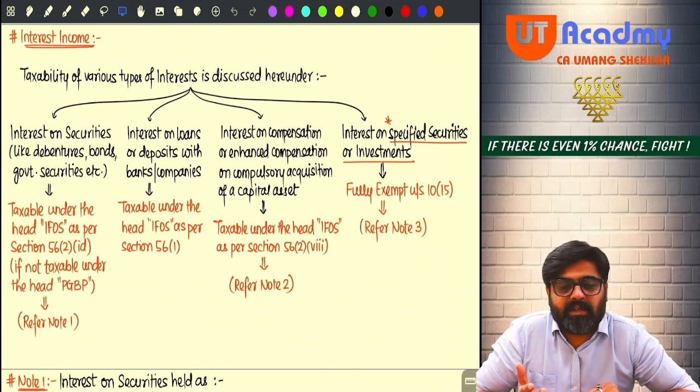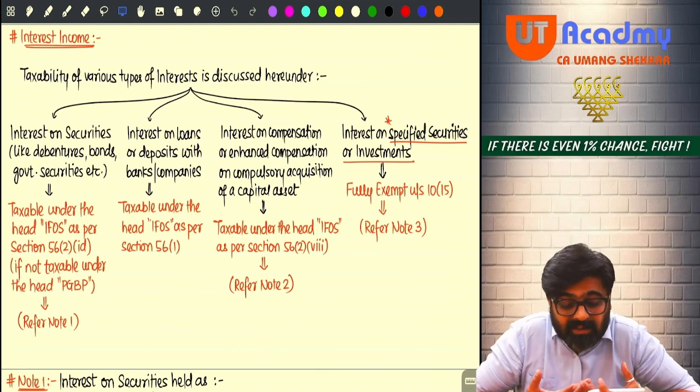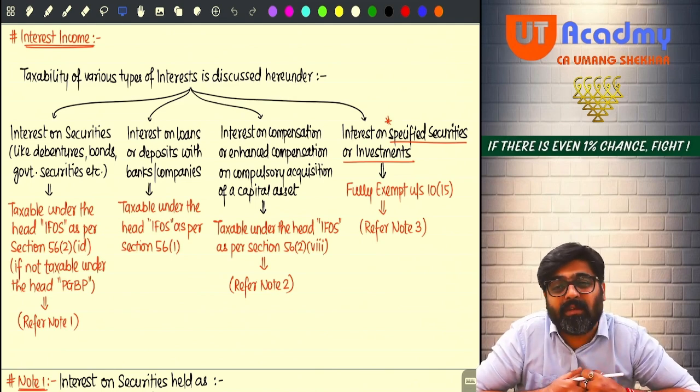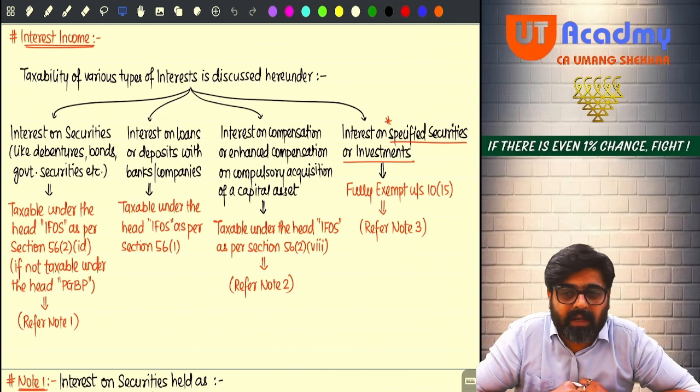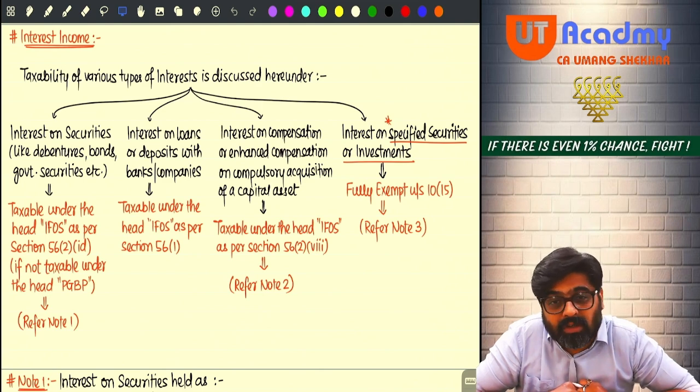But first try to charge it under the head PGBP. Ask yourself, are you in the business of buying and selling of securities, holding them and earning interest therefrom? Are you in the investment business? Then the securities held by you are stock in trade. Then whatever interest comes on that security will be charged under the head PGBP. Don't apply this logic to dividends. This logic cannot be applied for dividends. Even though the shares are held as stock in trade, still the dividend on those shares will be taxable only under the head IFOS. Yes or no?